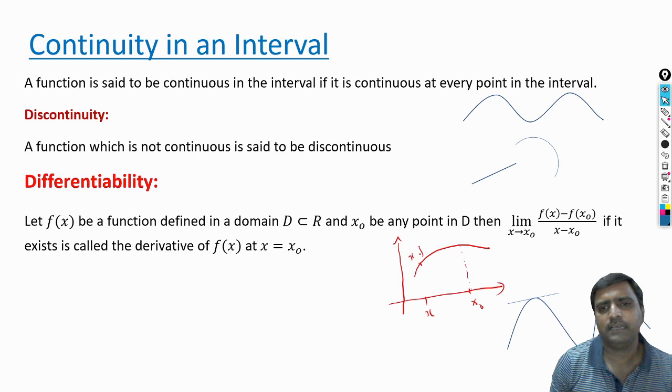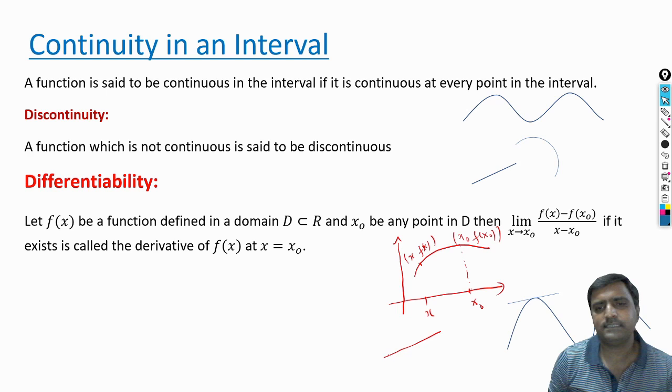So this is f of x, and this is the point with coordinates x naught, f of x naught.